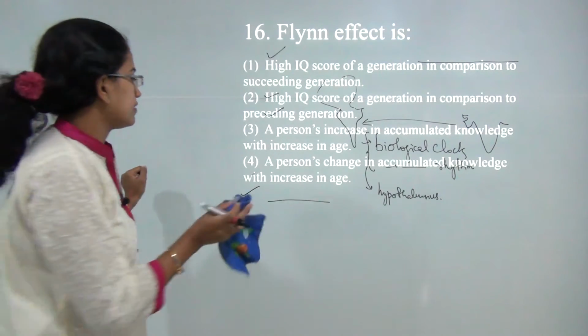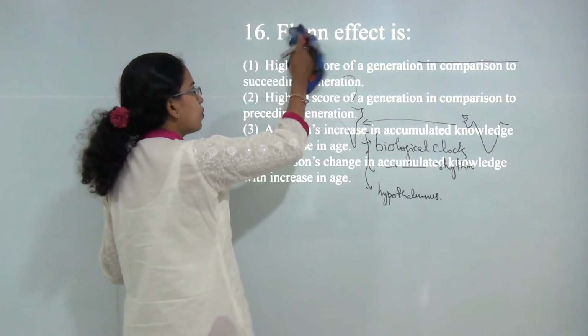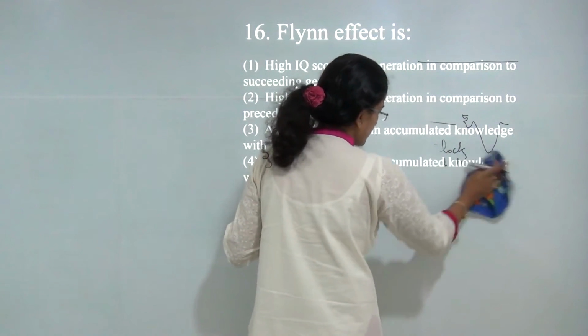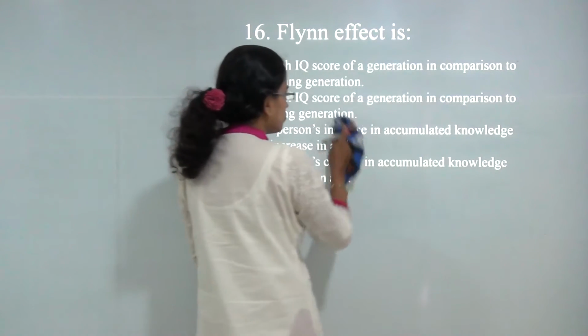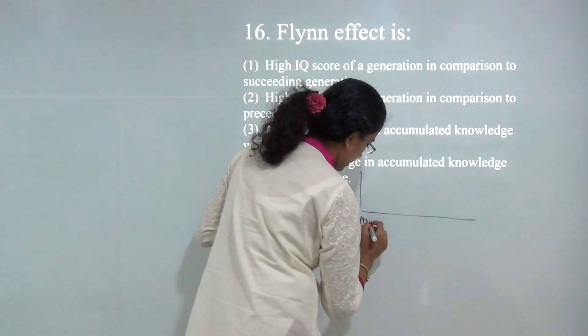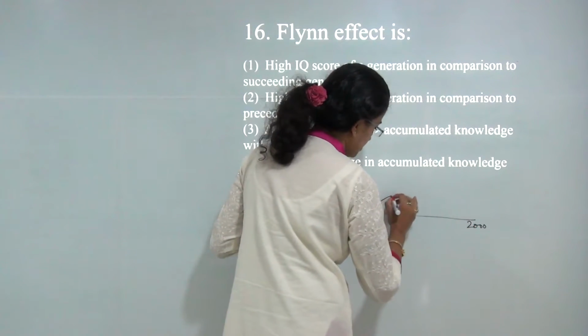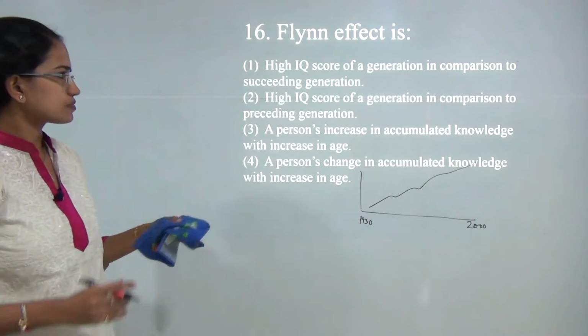Next question, Flynn effect. Flynn effect is an effect in intelligence which says that over the years and over the generations IQ scores have gone up. If I start with the 1930s here and move on to 2000 or 2010 here, and draw a curve, I would say there is a drastic increase in the level of intelligence.